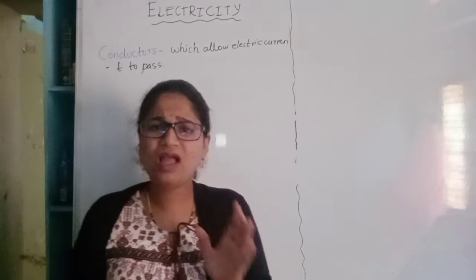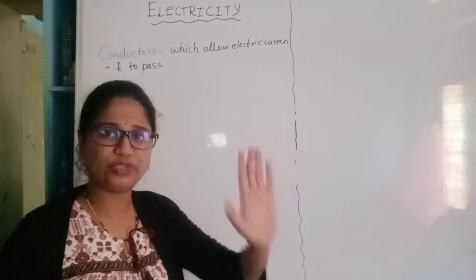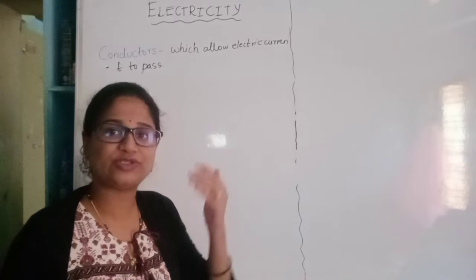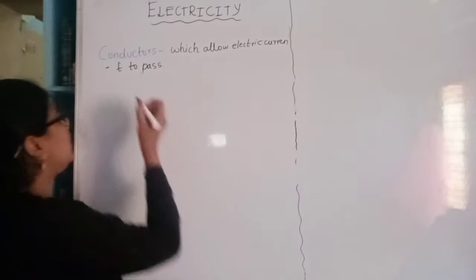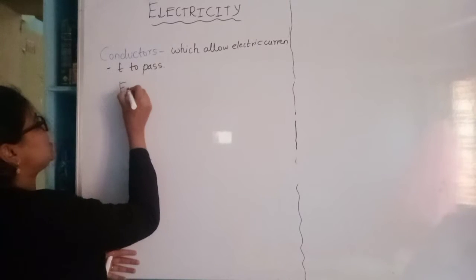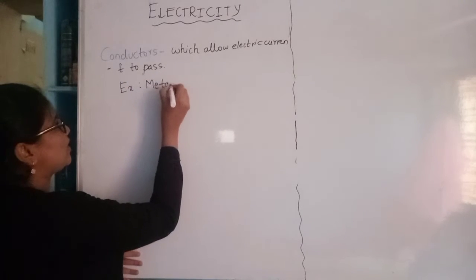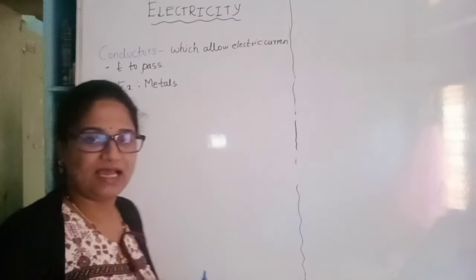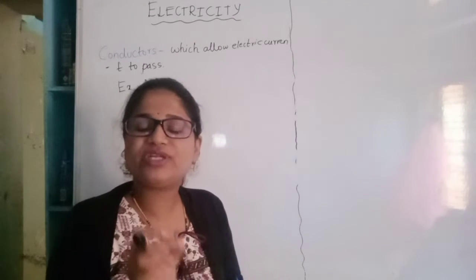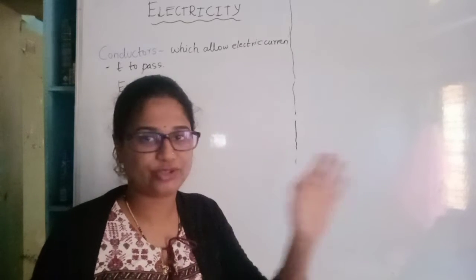Suppose I said the conductors are the substances which allow electric current through them, or which allow flow of charges through them. The best examples of conductors we can give are metals. So why are metals considered the best example? We know that electric current is nothing but the flow of charges or the flow of electrons.